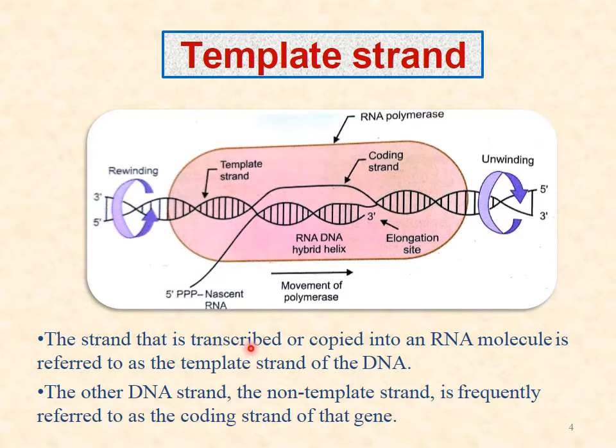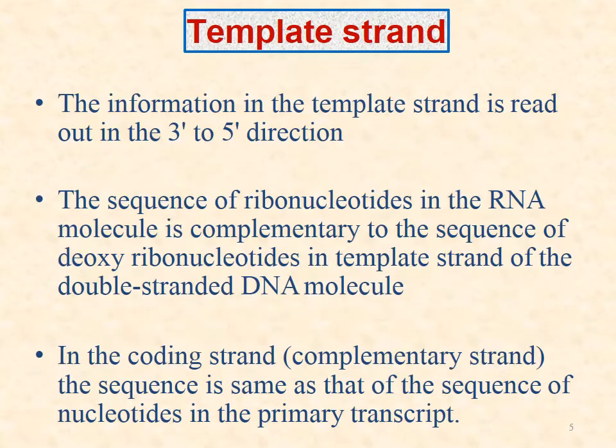So the strand that is transcribed or copied into an RNA molecule is known as template strand of DNA, whereas the non-template strand is also known as coding strand. Now the information in the template strand is read from 3' to 5', whereas the coding strand is from 5' to 3', and the newly synthesized primary transcript is also from 5' to 3'.